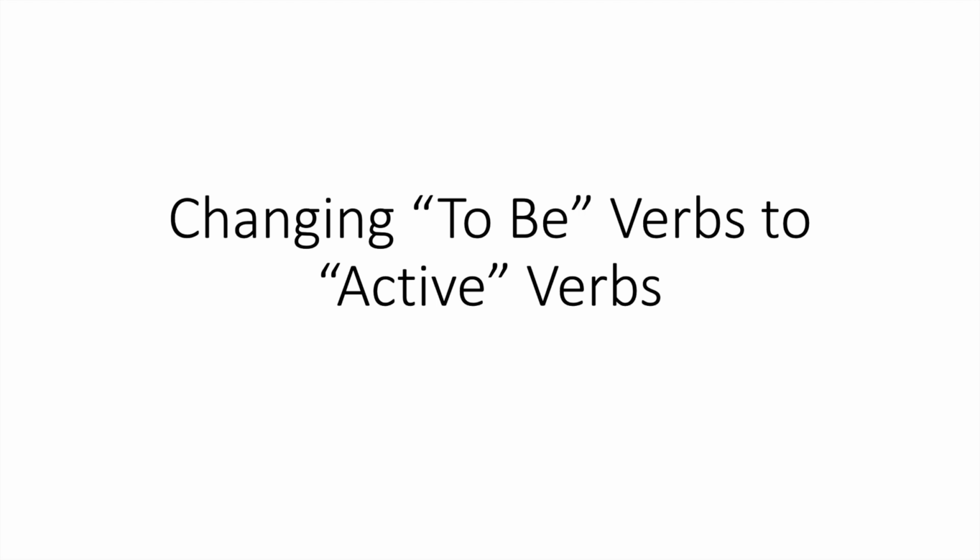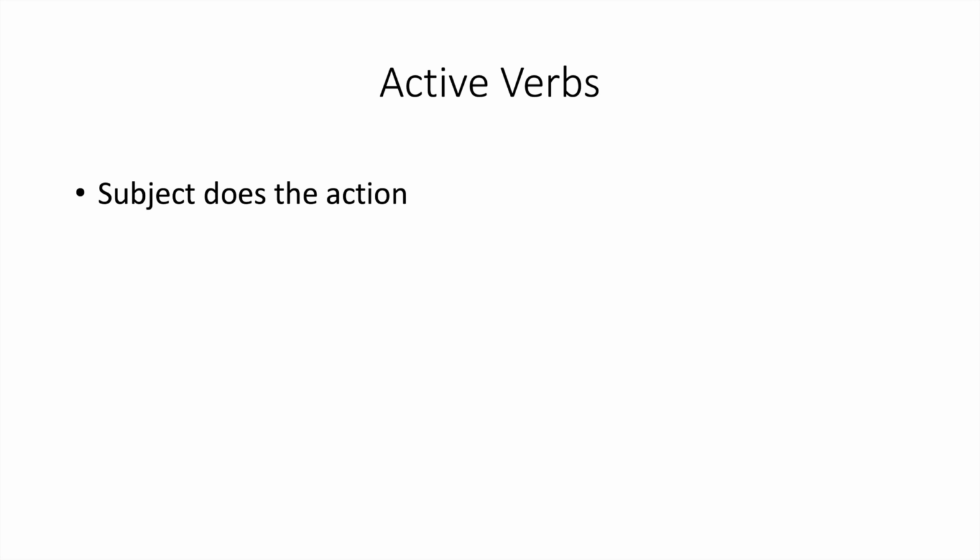To be verbs ultimately zap energy from formal writing and lack the power of stronger action-based verbs, which are known as active verbs. Some of you may be familiar with these types of verbs from your acting classes when you do your action verb exercises in your scripts. So what are active verbs? Active verbs allow the subject of the verb to do the action and describe what the subject does in the sentence. They add more energy, often make the sentence shorter, and are one of the easiest ways to boost a paper's sophistication.